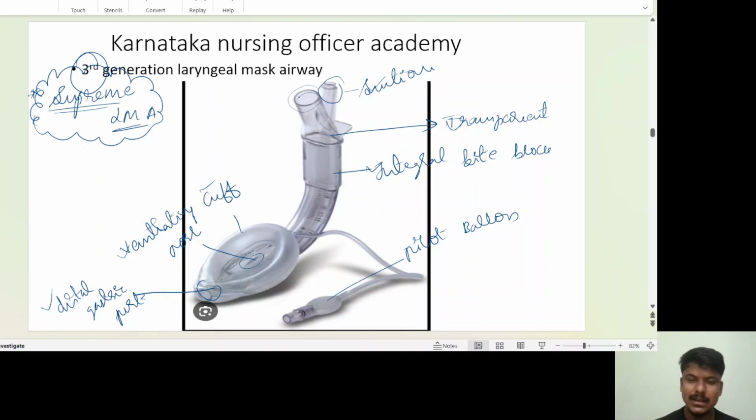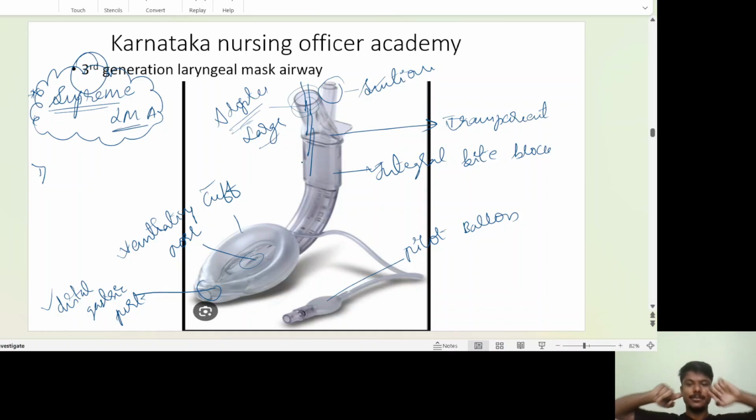Can you see the diameter of the adapter? It is much larger. Why did they give a larger port? They wanted to put the endotracheal tube inside the LMA. When will we place an LMA? A very basic question I forgot to ask: when will we go for an LMA? If you remember from last class, I told you, if you are not able to intubate the patient, there is a difficult laryngoscopy view, and you cannot see the larynx.